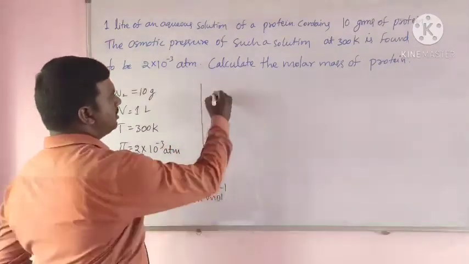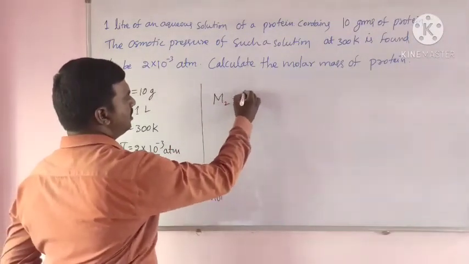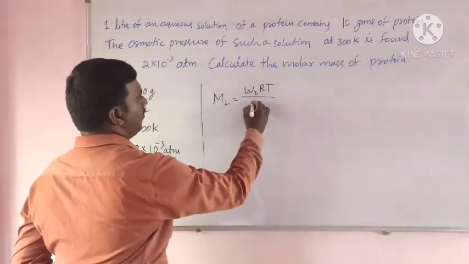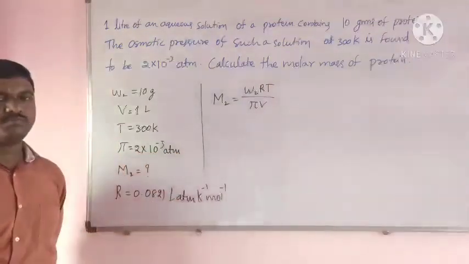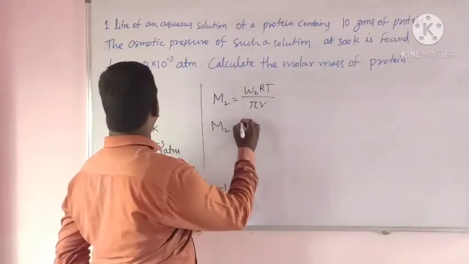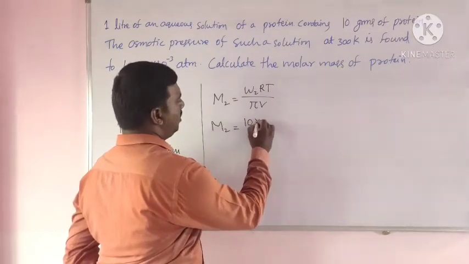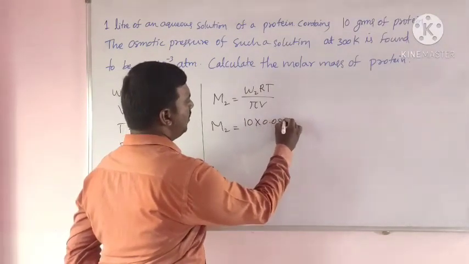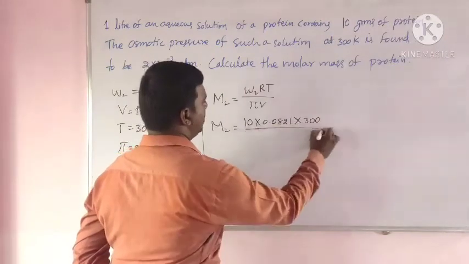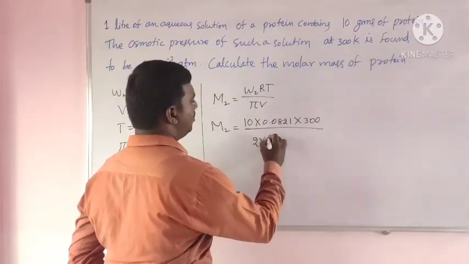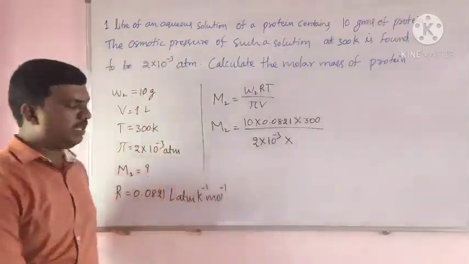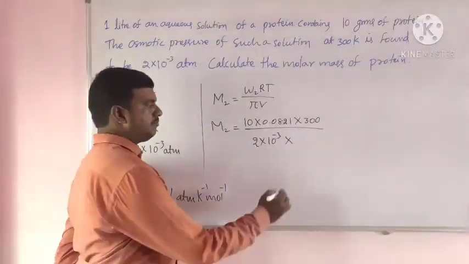The formula is M2 equals W2RT by πV. So M2 equals 10 × 0.0821 × 300 by 2 × 10^-3 × 1 liter.